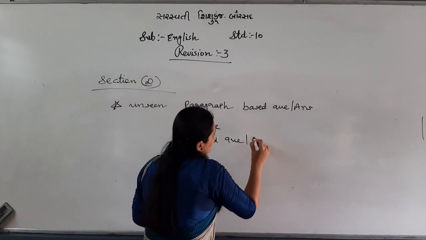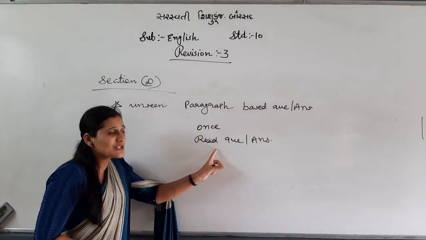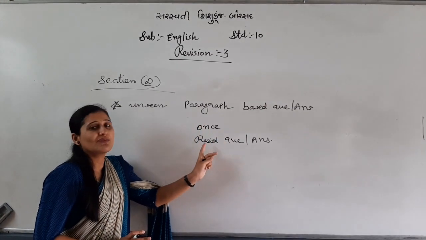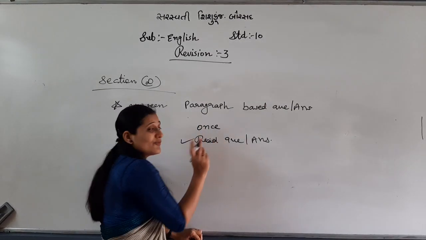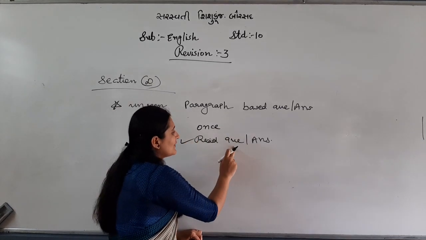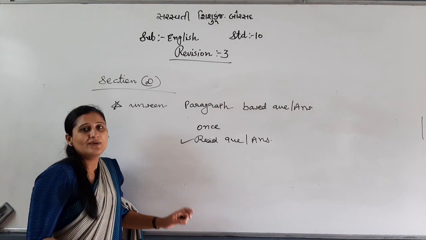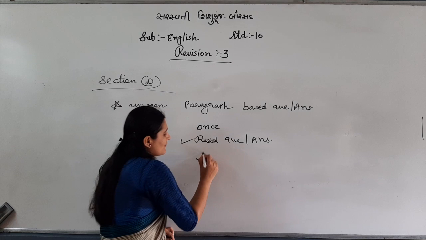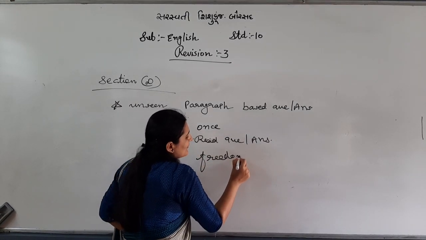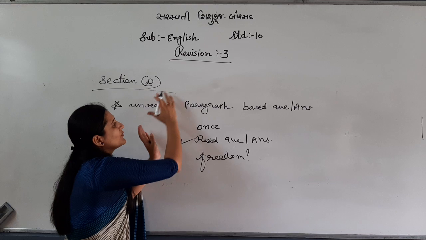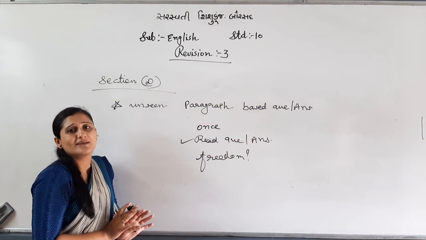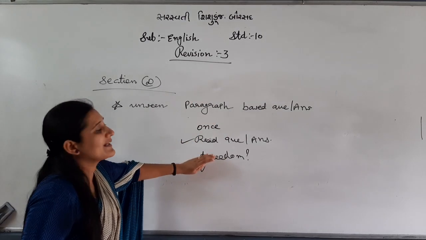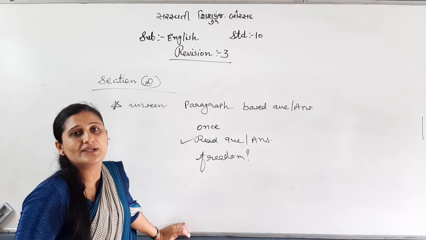Then you have to read the question again, then check where your answer is in the paragraph. Read the paragraph once, read the questions, and after reading all four, then one first summary. When you read the first question, you will get the answer from the paragraph. Check if it is suitable, then write. Don't write directly. Here, for example, freedom is given in the question. Wherever you find freedom in the paragraph, don't copy that. Check what the question is, what is the meaning of the question, and where in this paragraph the meaning of that particular question is there.